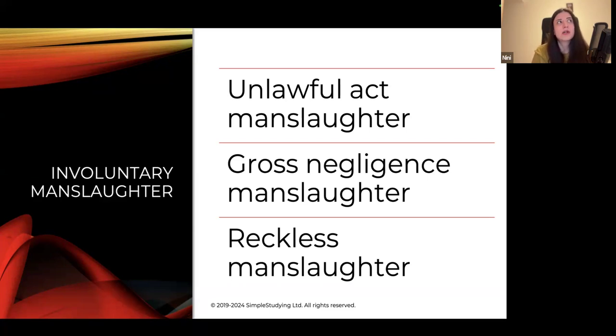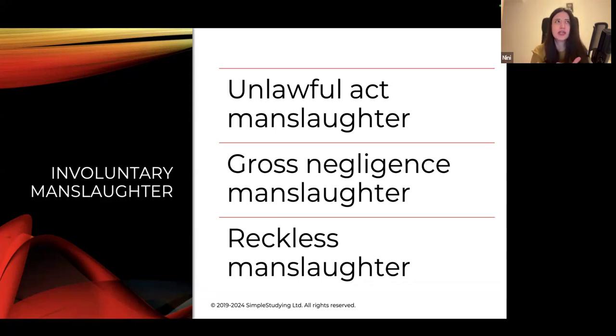So, for example, if someone died in a car accident, that could be unlawful act manslaughter rather than murder, because yes, there is actus reus of murder, but there is no mens rea of murder, intention to kill or cause GBH. That is not present. Whereas the unlawful act can be reckless driving, negligent driving, that can be an unlawful act that will then lead to the conviction of unlawful act manslaughter.